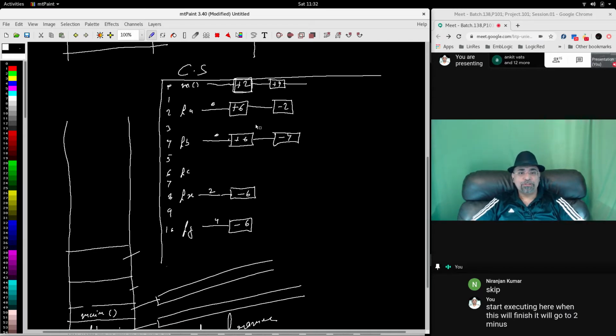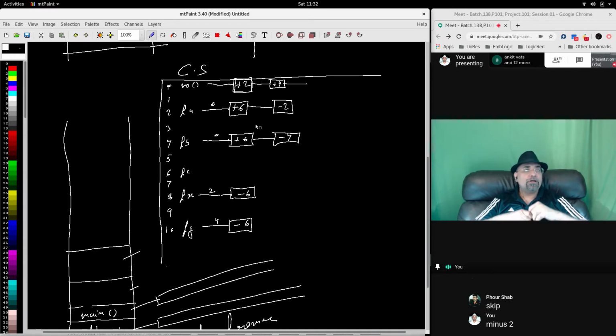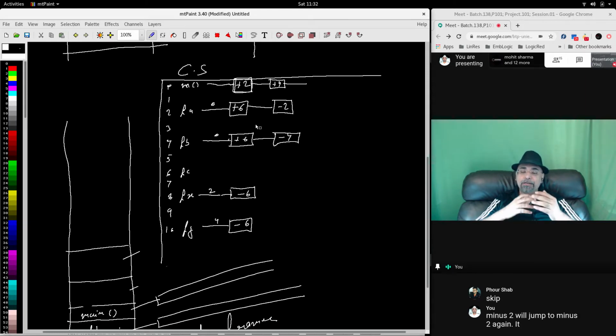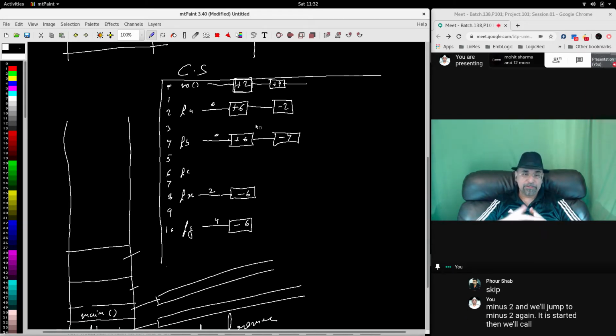This is how the code is arranged in the code segment. This is called relocatable address format.